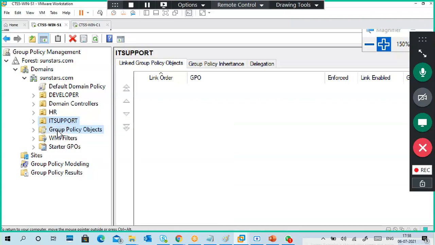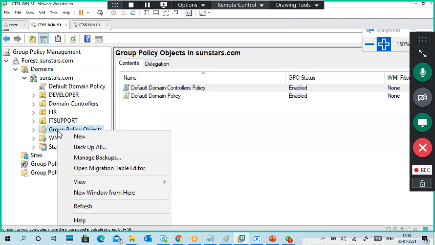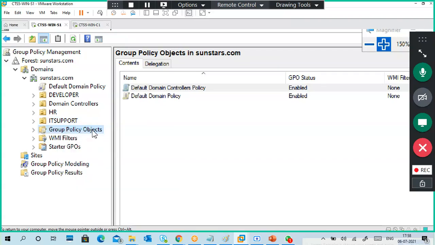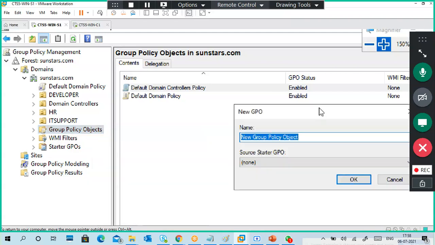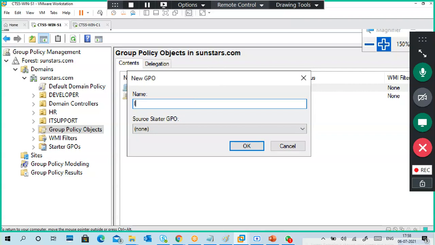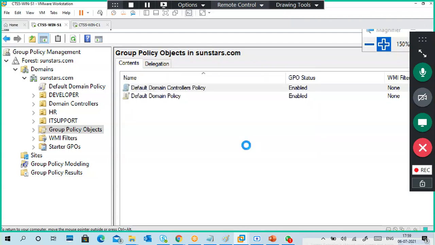It will link under that OU only, but I'm not doing it like that. I'm going to right click on group policy objects, new, and put a name. I put IE restriction. This is a policy name only, it doesn't do anything. Click OK.